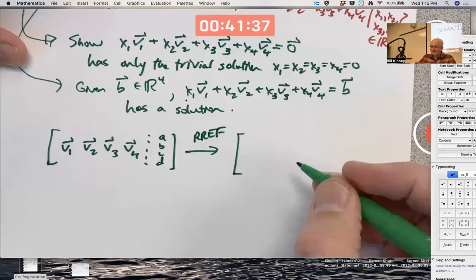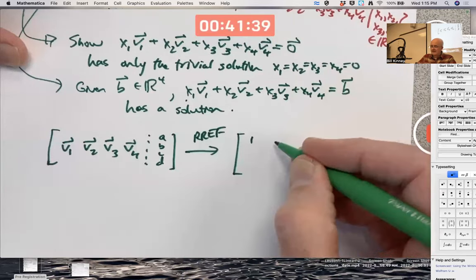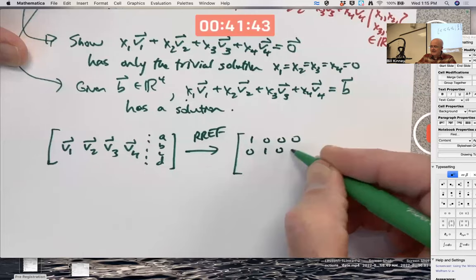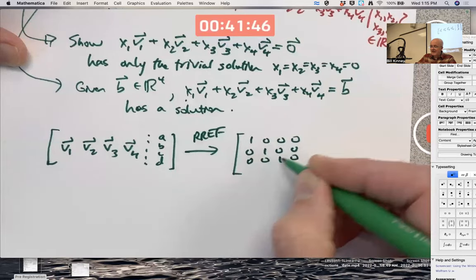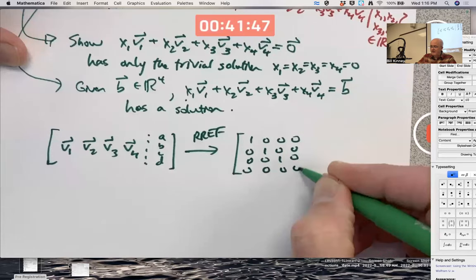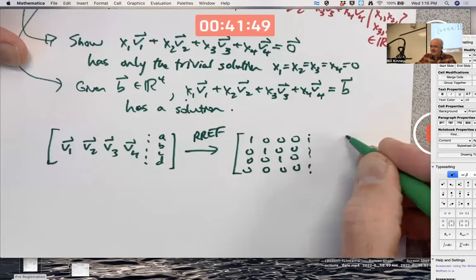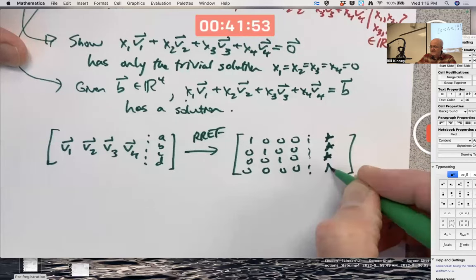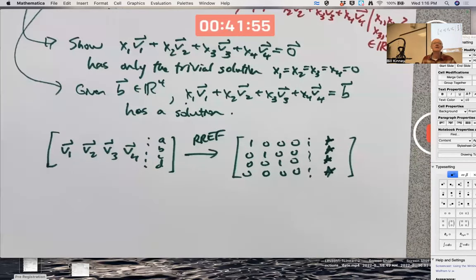I'm betting, without literally betting, that I will get this identity matrix for the part to the left of the dashed line and some particular expressions to the right that I'm not going to say what they are because it's too hard to do in my head.